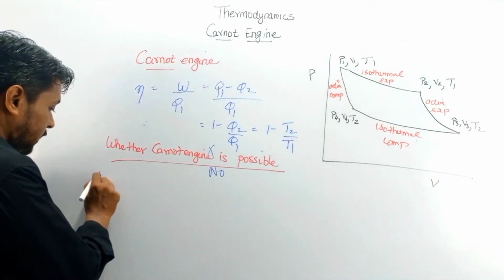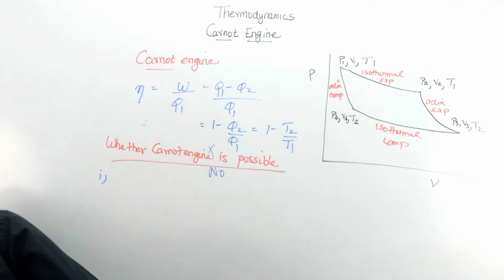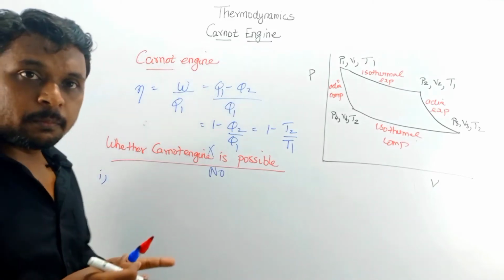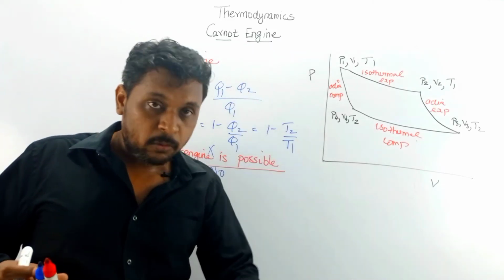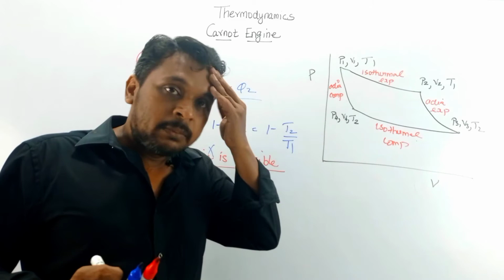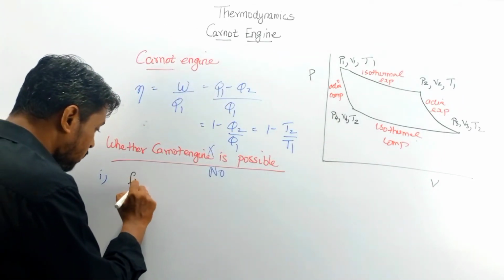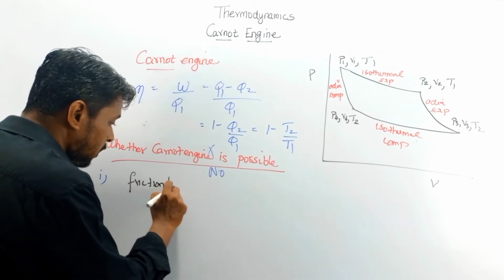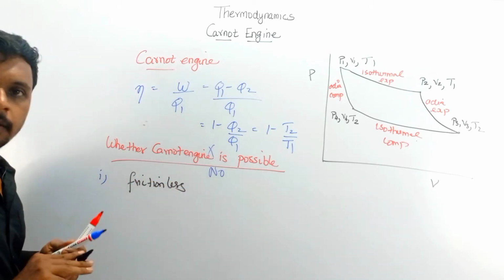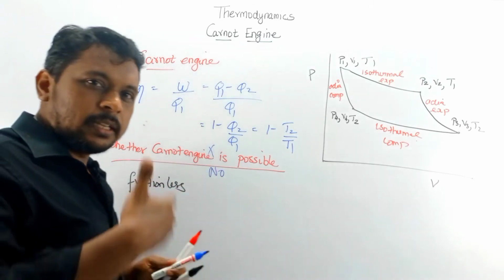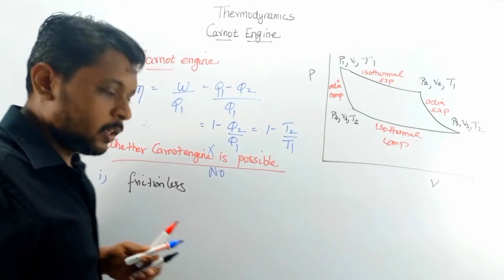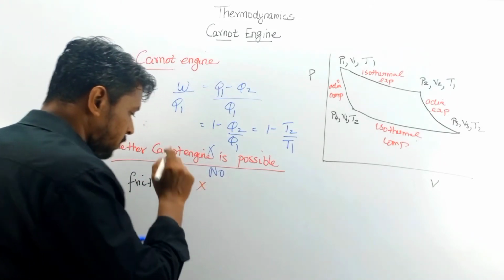See the first point: the movement of the piston, as I have shown you, should be a frictionless process. Only if it is frictionless could we carry out this reversible process, but that is not at all possible. There will be some amount of friction.